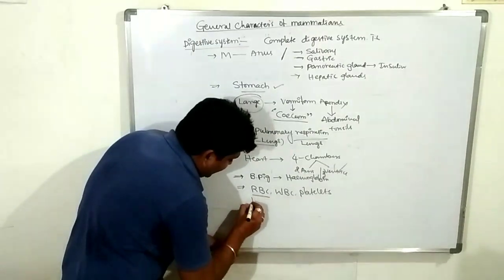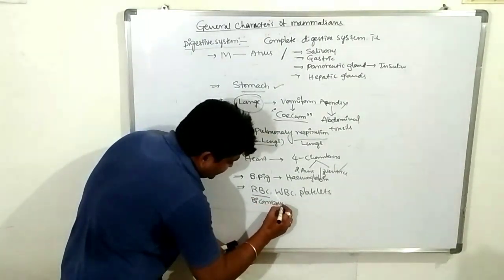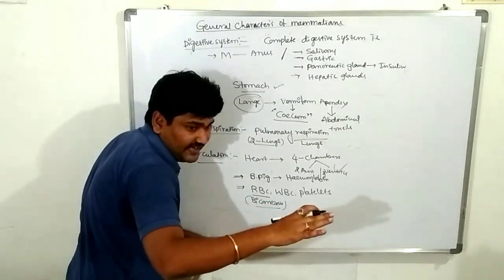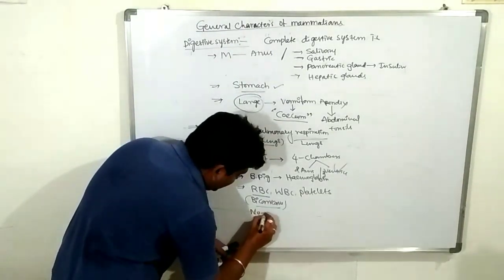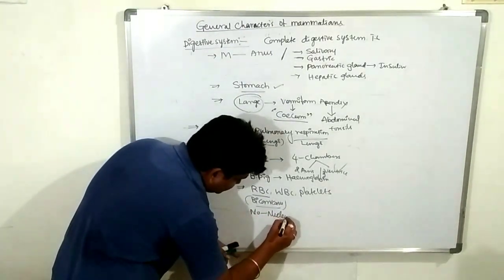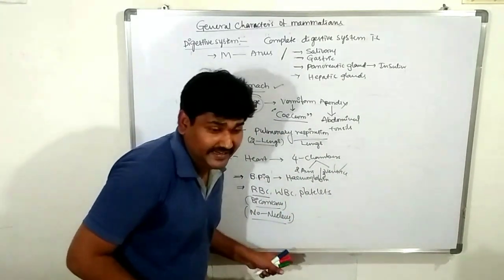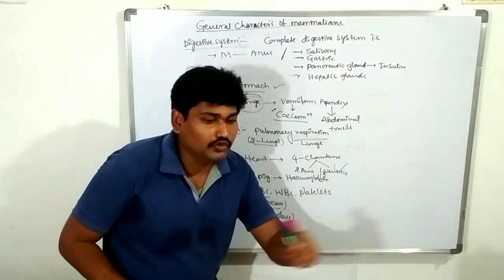The RBC is biconcave, and there is no nucleus. Very important character: 99.9% of mammals have no nucleus in the RBC.